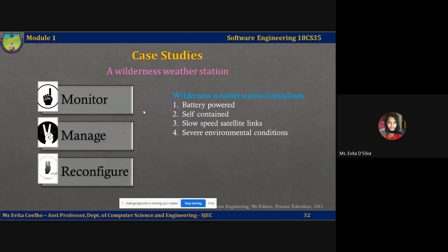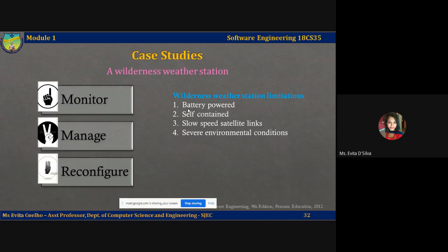So now that we have understood the different tasks that have to be carried out by the wilderness weather station system, let us look at the different limitations or the challenges we will be encountering when we have to build a software or when we have to deploy such a system in the wilderness. First of all, you have seen there are sensors collecting data, and it's deployed in the wilderness.